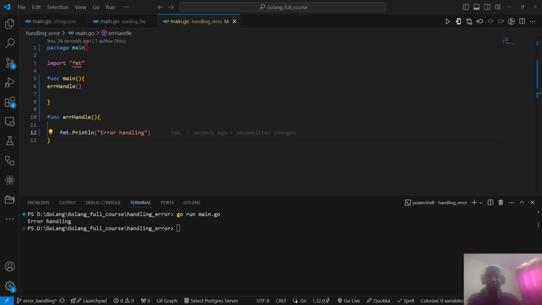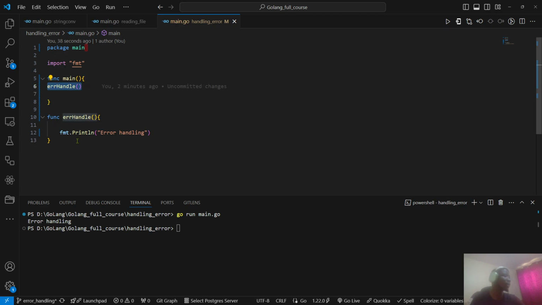So, understanding the defer keyword: it is used to ensure that a function call is performed later in the program execution. Usually its purpose is cleaning up. You can decide that I'm not going to call this function before this function. So the defer keyword helps us to understand which function we are going to call first. Okay, so the basic usage of defer, I'm going to show you here.